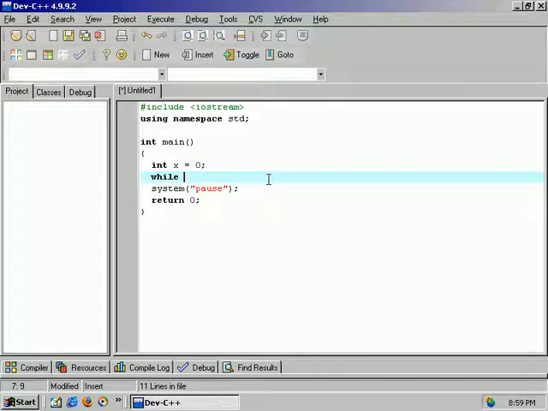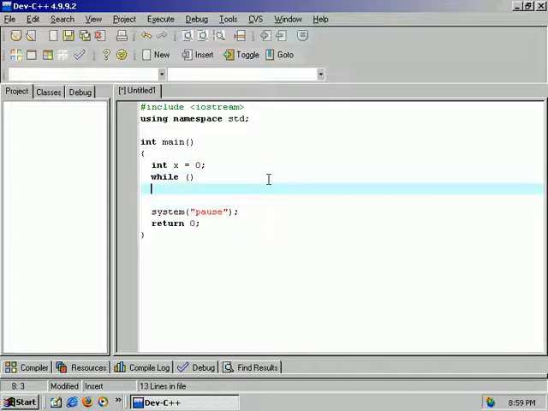We're going to do while, and then we're going to have parentheses for our condition. Just like the if statement, it doesn't have to have code below it, but it's nice to have that block of code. While we're on this topic, since we didn't mention it in the if statement: if you don't have a block of code, the while statement will execute, and the if statement does this as well, the single line directly below it. And only that line.